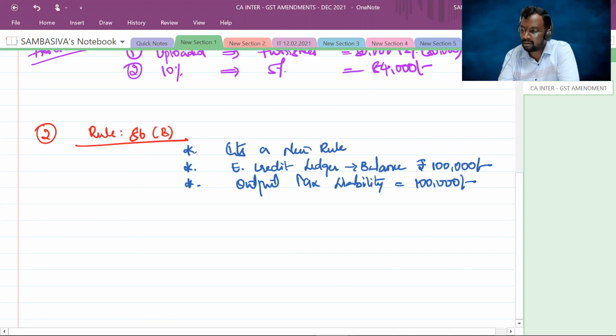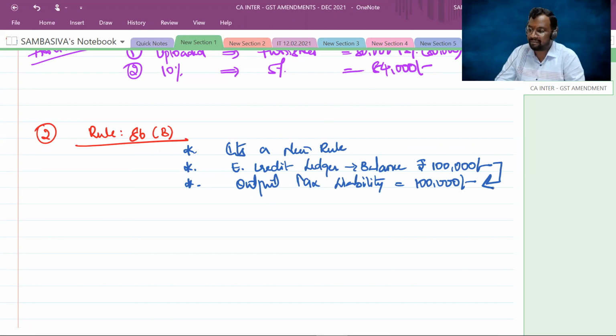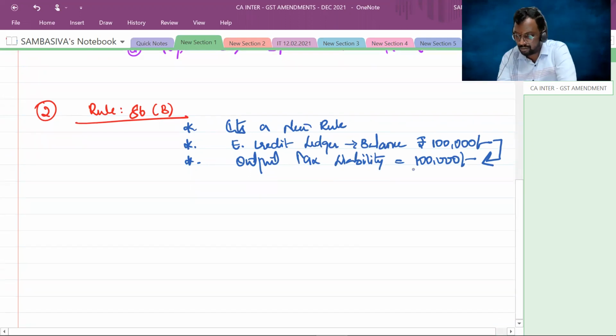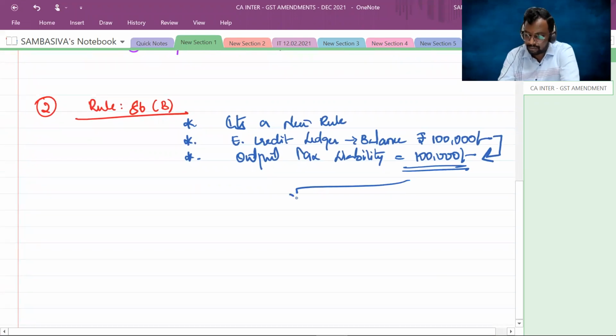Now, for the payment of this output tax liability, can I use my entire electronic credit ledger balance? Can I use my entire input tax credit available? The answer is no. Whatever output tax liability you have, through the electronic credit ledger balance you can pay only up to 99%.